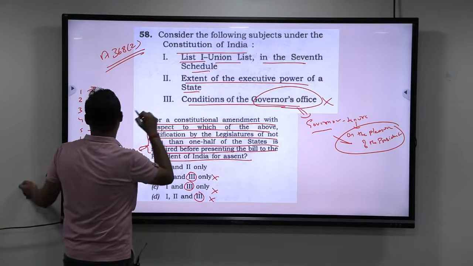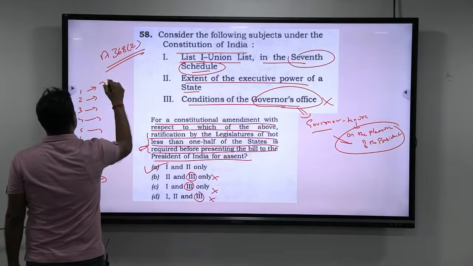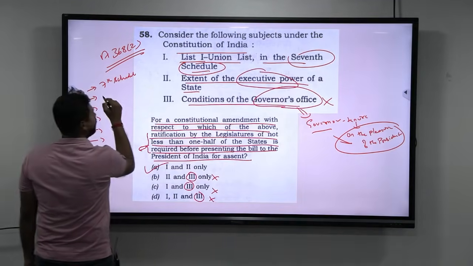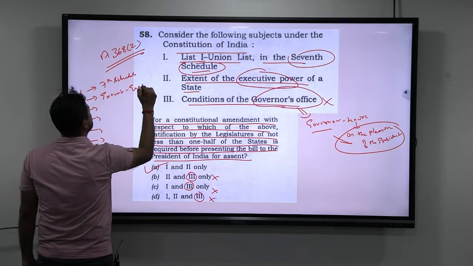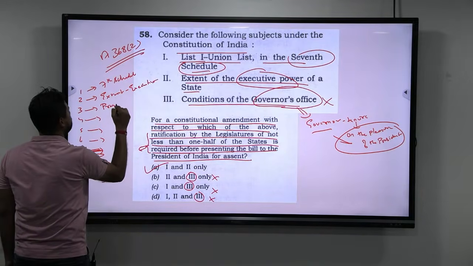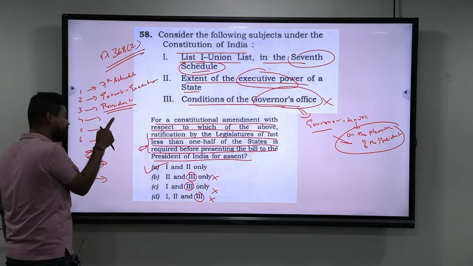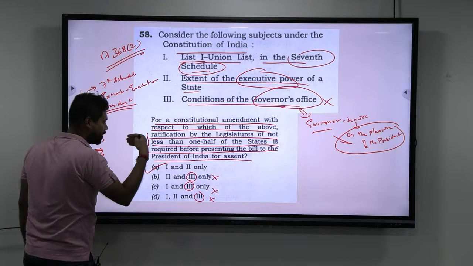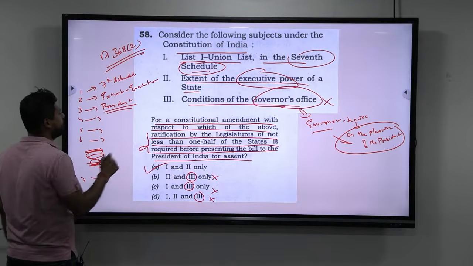In the 7 conditions, 2 conditions are here itself. One is the 7th schedule. And the second is the executive power, the extent of the executive power. What is the third one? The third one is election of the president. Why does election of the president require assent from the state? Because the state legislatures themselves participate in the election of the president. That's why you need the assent of half of the states.